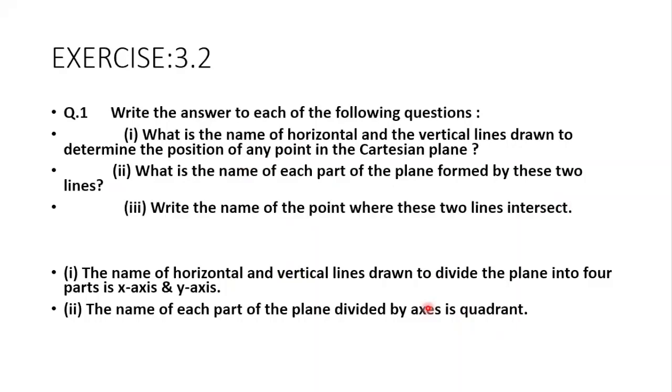Third one. Write the name of the point where these two lines intersect. Origin, ma'am. The point where two lines intersect is called the origin. So first question, horizontal and vertical lines are the x-axis and y-axis, each part of the plane formed by these two lines is a quadrant, and the point where the 2 lines intersect is called the origin. Very good, children. Getting a very good response.